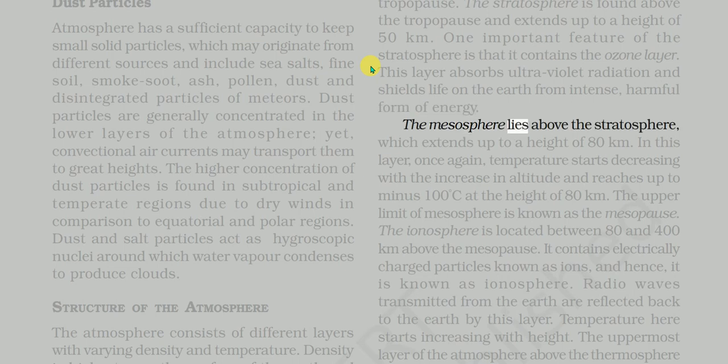The mesosphere lies above the stratosphere, which extends up to a height of 80 kilometers. In this layer, once again, temperature starts decreasing with the increase in altitude and reaches up to -100 degrees C at the height of 80 kilometers. The upper limit of mesosphere is known as the mesopause.